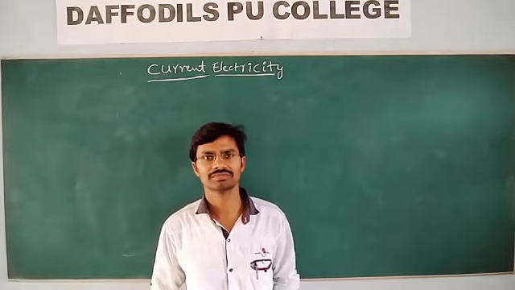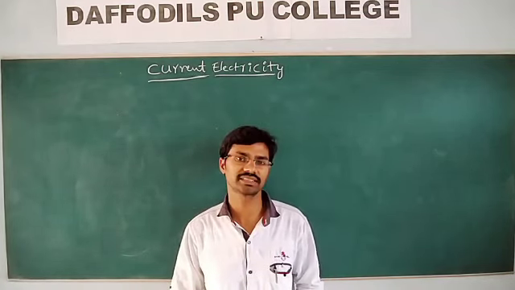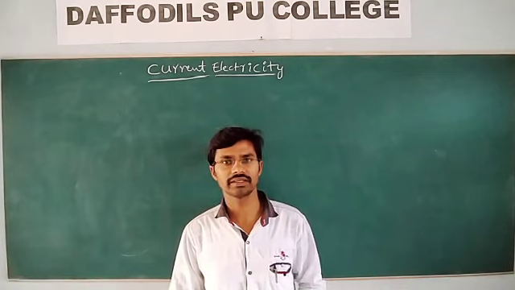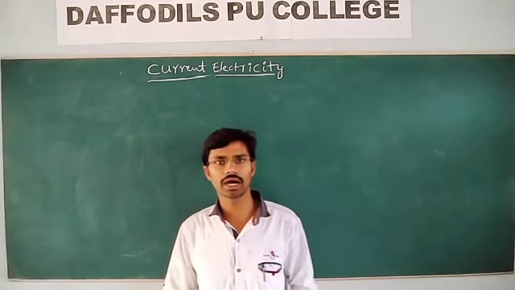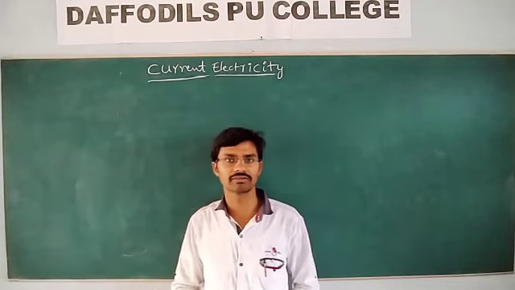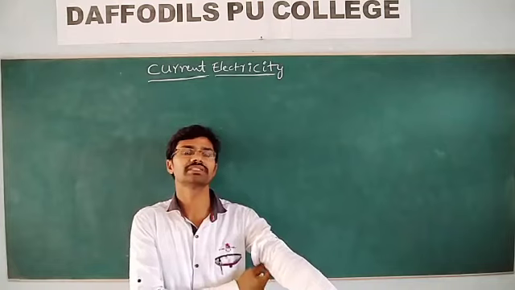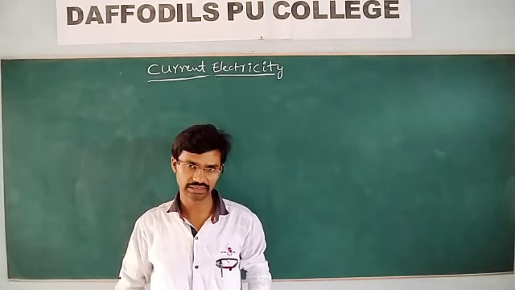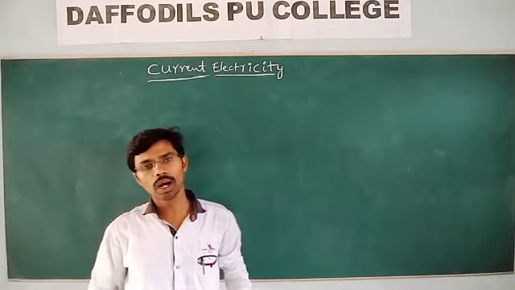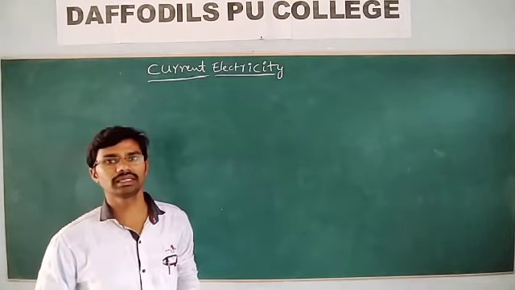Hello students, in the previous class we discussed problems based on the capacitor, and let me start a new chapter, which is current electricity. In the previous topic we discussed only charge at rest, what will happen and what the effects of the charge are whenever it is in the state of rest. But what will happen if a charge is in the state of motion? What will be happening?